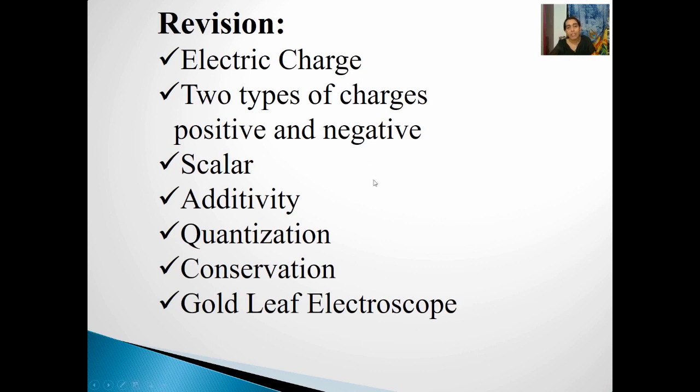And different properties as well we had discussed. That is, charge is a scalar quantity, right? And additivity of charges we learned, quantization of charge, and charges are conserved, right? So all those basic properties we understood. And finally, we understood a simple apparatus which can be used to detect the presence of electric charges on any body, that is, the gold leaf electroscope.